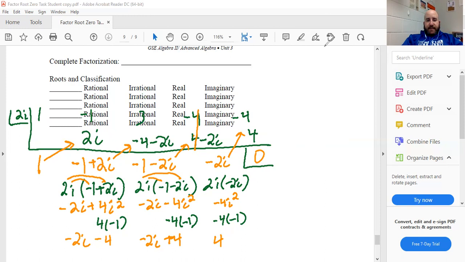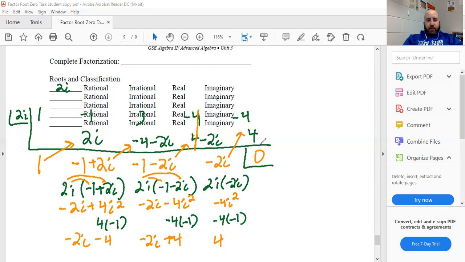So what do I mean by second synthetic division? Well, 2i worked. I got a remainder of 0. So 2i is actually going to be our first root. We've now proven it. We said -2i should be our second root. So we're going to try to do synthetic division again with -2i.